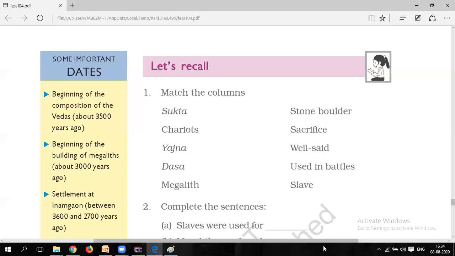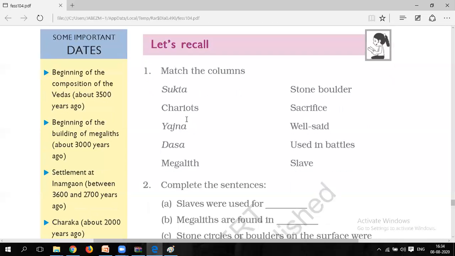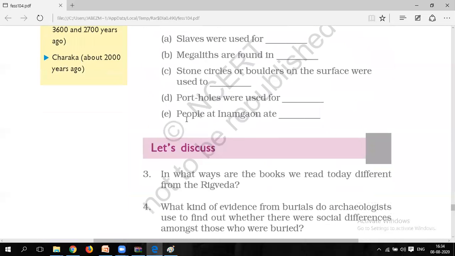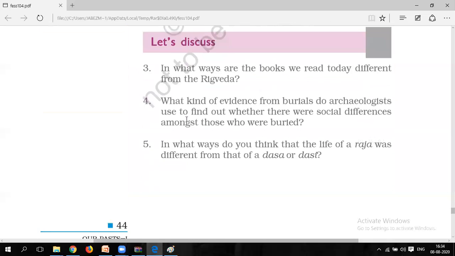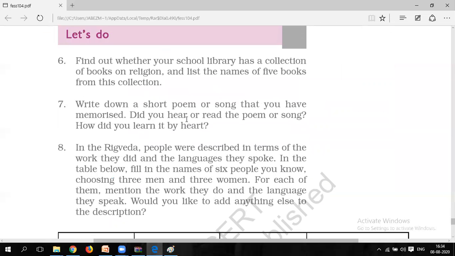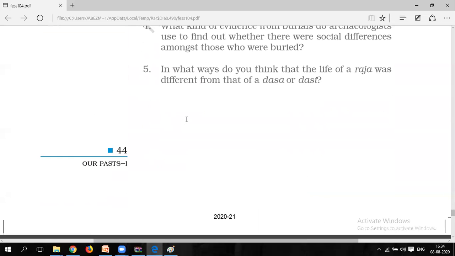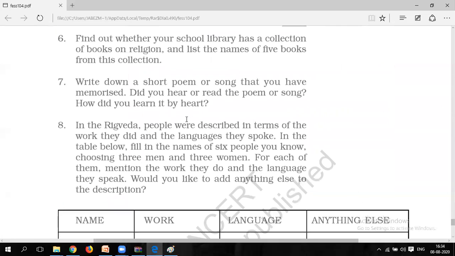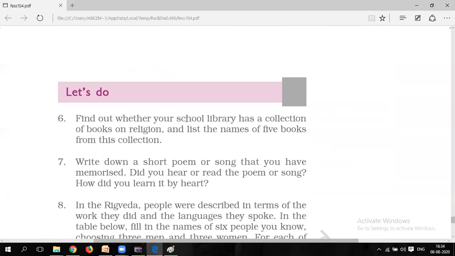What is the first question? This is on page number 44 in your textbook. Let's recall. As I always say, we'll be discussing the Let's Recall as well as the Let's Discuss. The Let's Do is a kind of activity; after discussing these 5 questions, we'll look into it. Questions 6, 7, 8 are just activities. If you can, do them as per your convenience, but it will really help you a lot to understand what this chapter is about. That's why these activities are given.